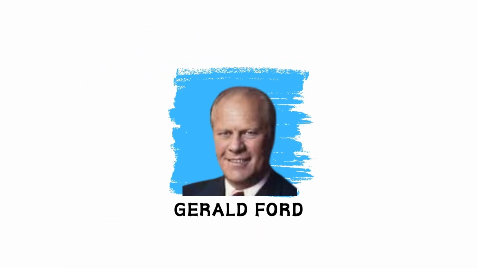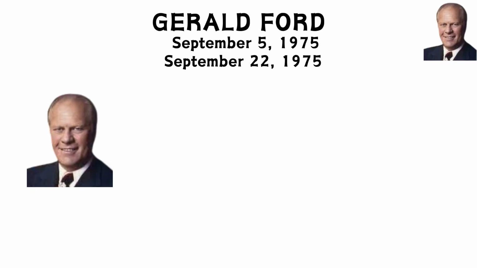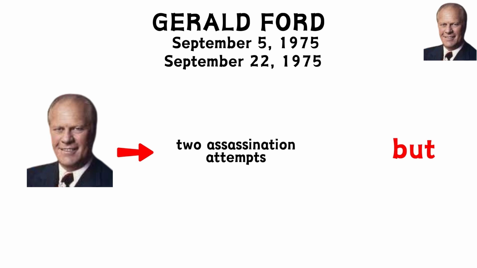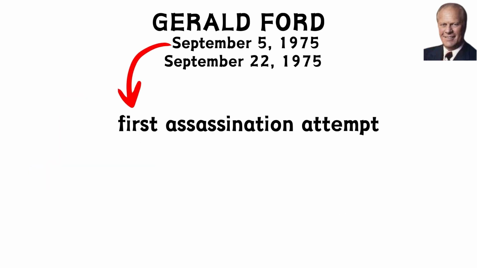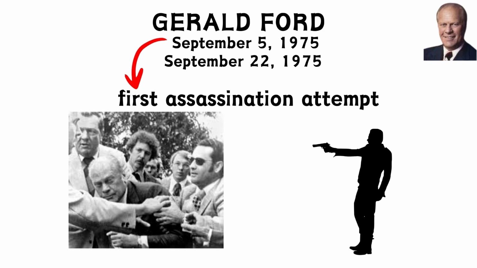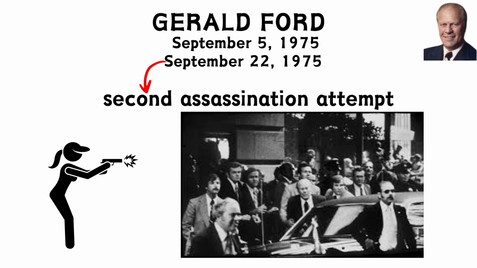On 5 September 1975, the target of the assassinations was U.S. President Gerald Ford. Ford was subjected to 2 assassination attempts within a few weeks in the same year, but survived them unscathed. In the first assassination attempt, Ford was saved as a result of the assailant's gun not firing, and on 22 September, he was saved from being the target of bullets outside a hotel in San Francisco when a female assailant missed.